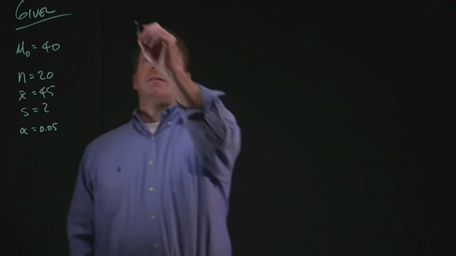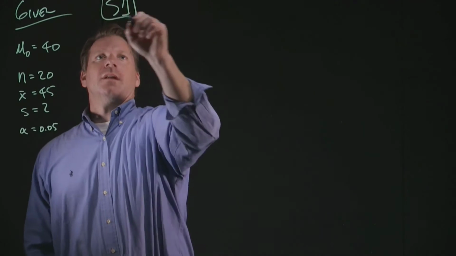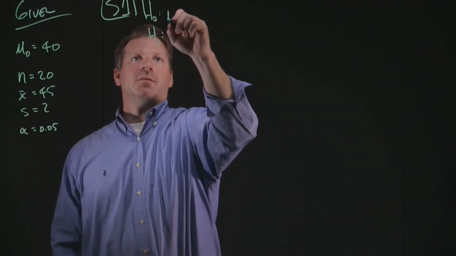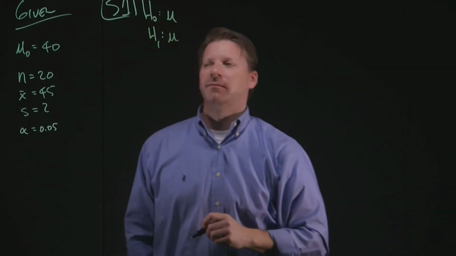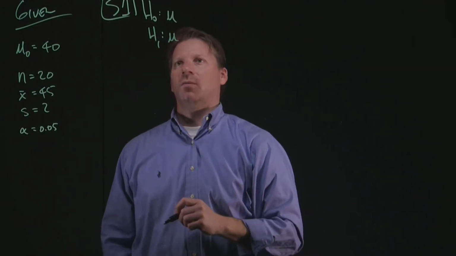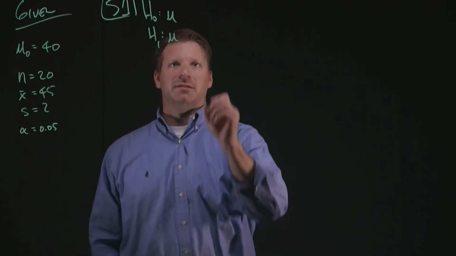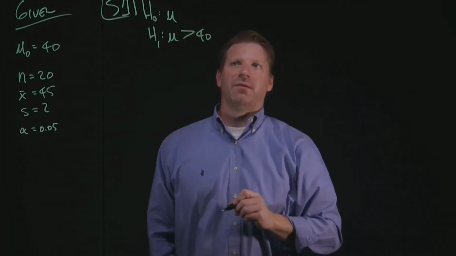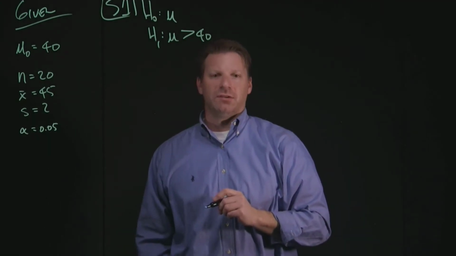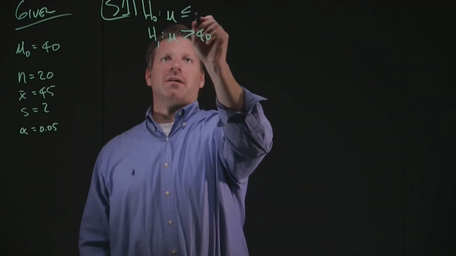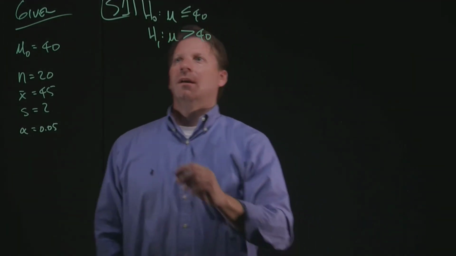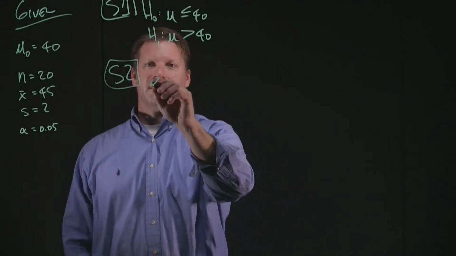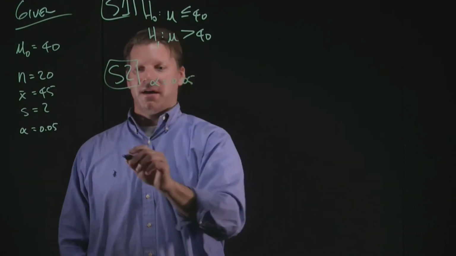Step number 1: everything about this problem relates to a mean. So we're dealing with a hypothesized mean. In terms of understanding what we're researching or what the alternative is, we're trying to figure out, does Marco in fact throw the ball further than 40 yards based on the change in his grip? Alternatively then, Marco would still be at 40 yards or less. Step number 2 is our significance level of 0.05.